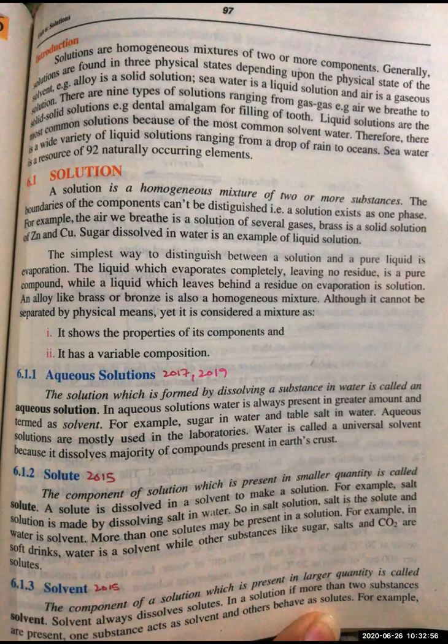The answer is just evaporation. The simplest way to distinguish between a solution and a pure liquid is evaporation. That's it, right? Does anyone want to tell me what evaporation is? Ibrahim, please unmute your mic and tell me. Ibrahim Shafiq. Ibrahim, no response from you. Yes, Usman, please tell me what evaporation is.